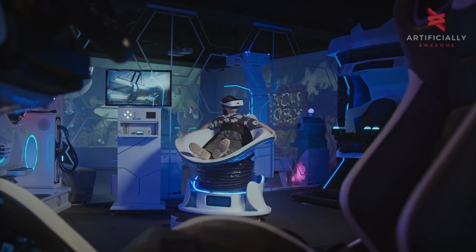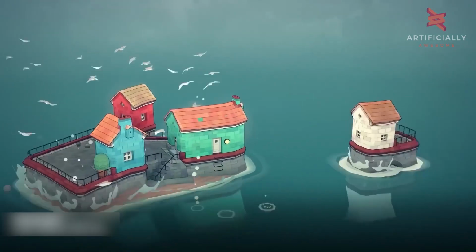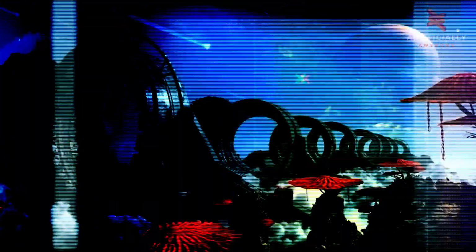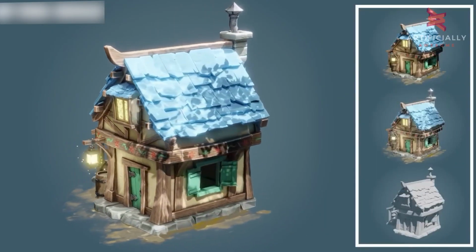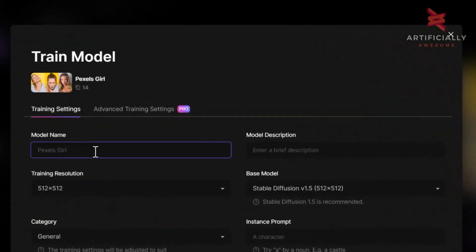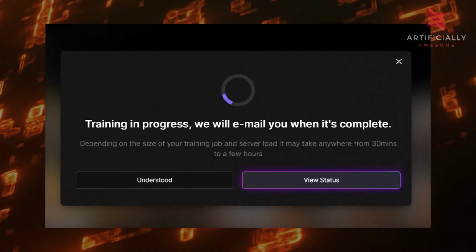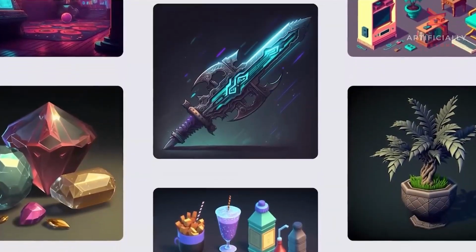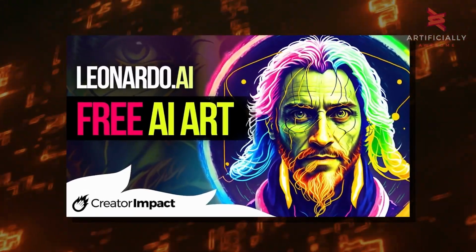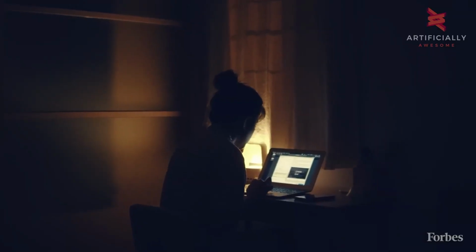This tool is carving out a niche for itself in the world of game design. Leonardo AI's primary purpose is to assist you in creating stunning game assets. The tool offers an array of features for creating unique, production-ready assets, and it doesn't stop there. You can even train your own AI models using Leonardo AI. This opens up a world of possibilities and gives you an unprecedented level of control over your creations. With Leonardo AI, you can bring your game design visions to life in a way that was once only imaginable.